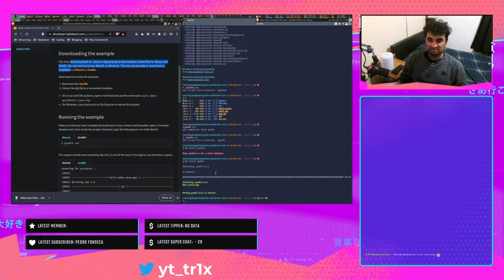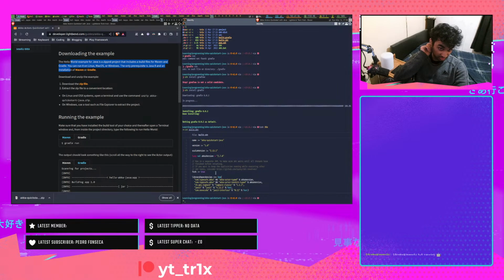With Maven, I just don't like that it's very verbose. With Gradle, everything's kind of concise, and you can hack on Gradle very easily. With Maven, you need to know your tags in XML, or you're not gonna have a fun time. Let me just cat that build.sbt. Yeah, that looks fine. Weird library dependency syntax there.